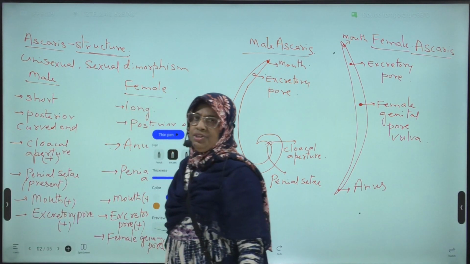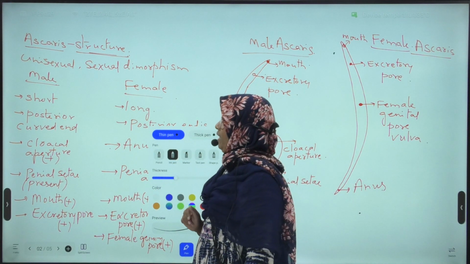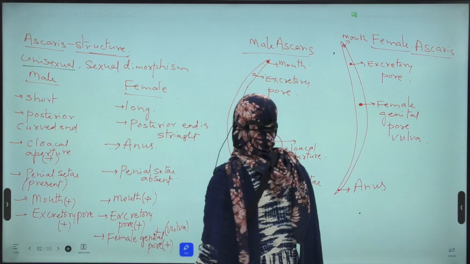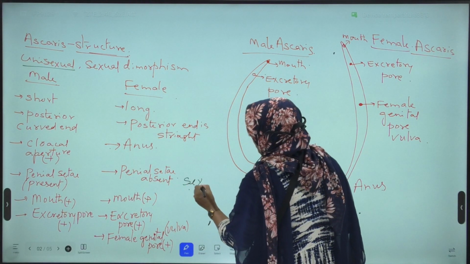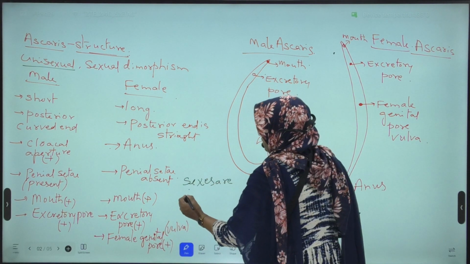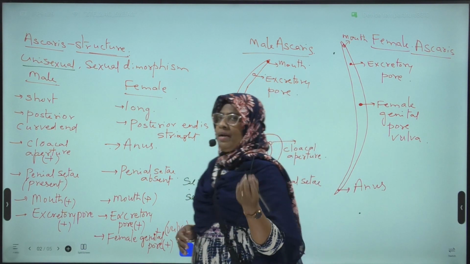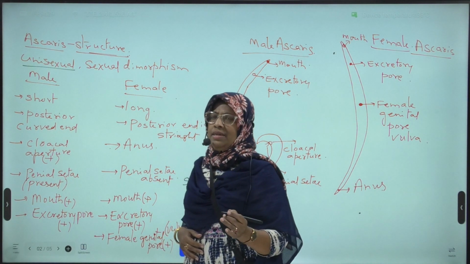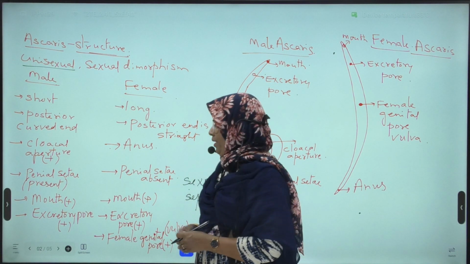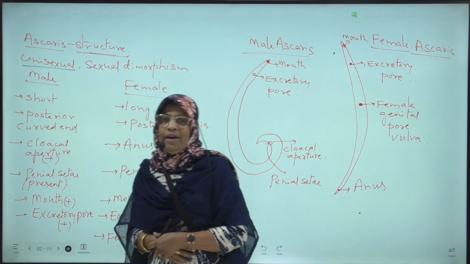Ascaris is cylindrical in shape. Its body is elongated and cylindrical in shape. Next, Ascaris is unisexual. Unisexual means sexes are separate, means male and female individuals are separate. Means dioecious. Male reproductive organs are present in the male organism and female reproductive organs are present in the female organism. It exhibits sexual dimorphism.